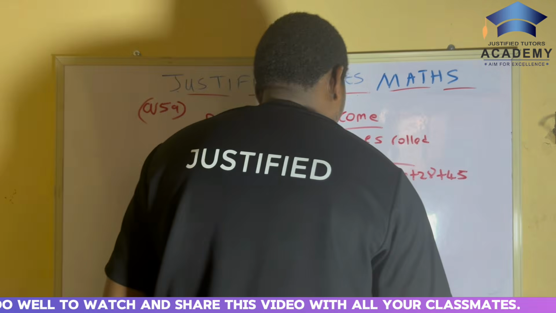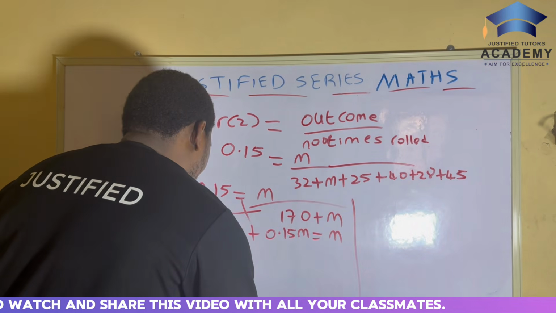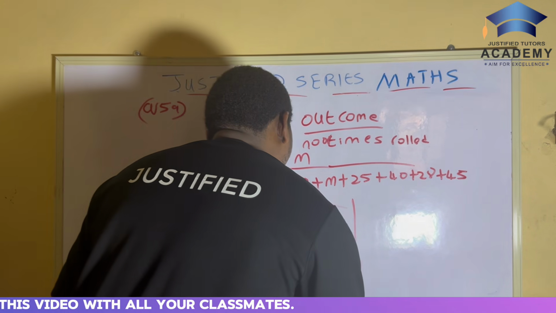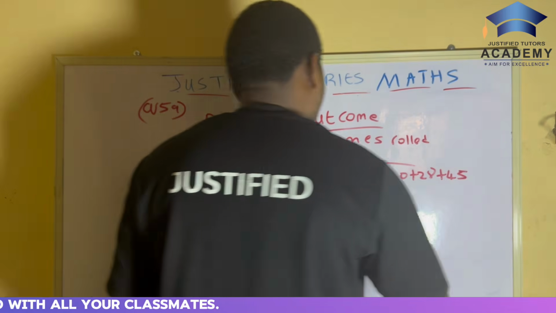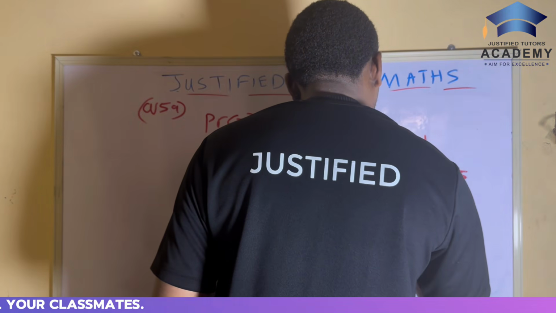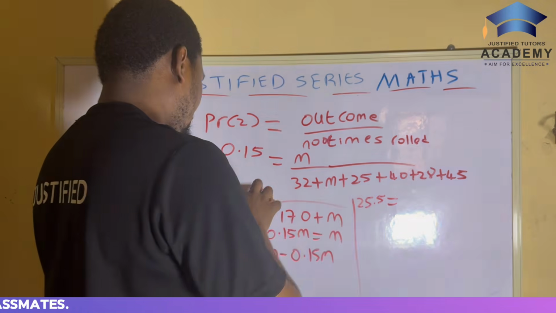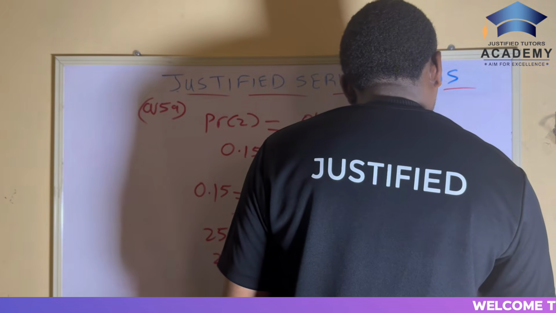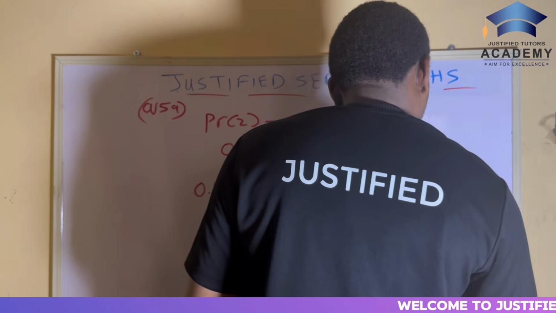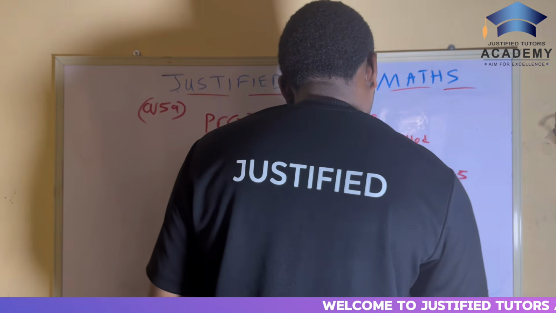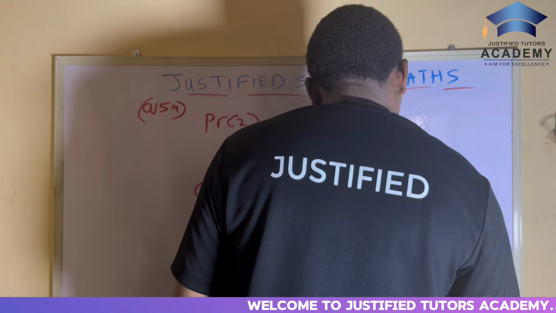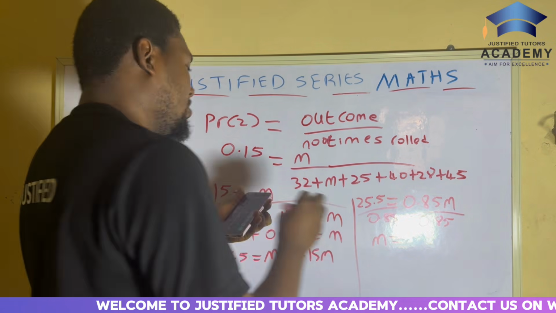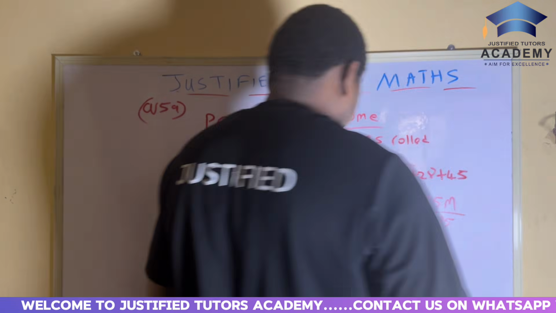We collect like terms, so 25.5 is equal to m minus 0.15m, which gives 25.5 is equal to 1 minus 0.15, which is 0.85m. Now we divide both sides by 0.85, so our m becomes 25.5 divided by 0.85. Our m becomes 30.